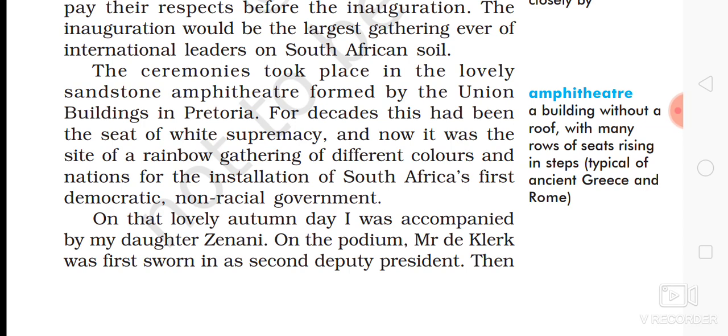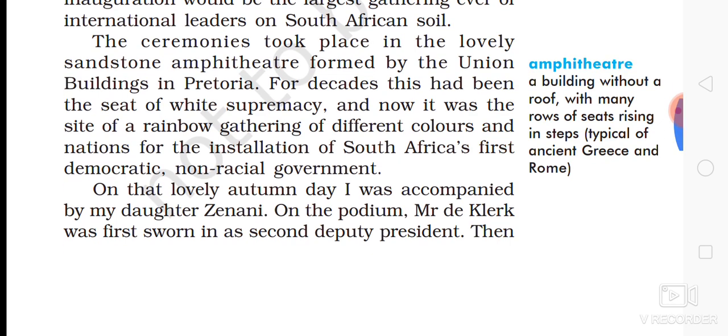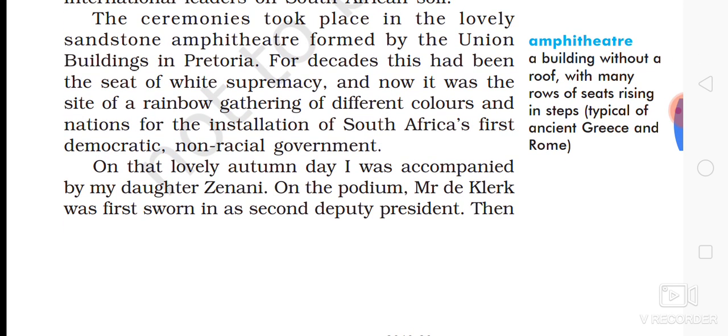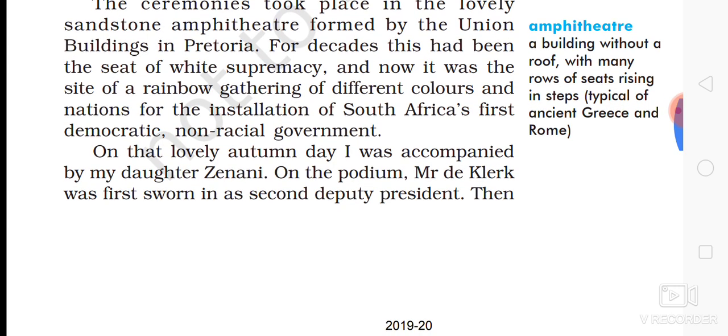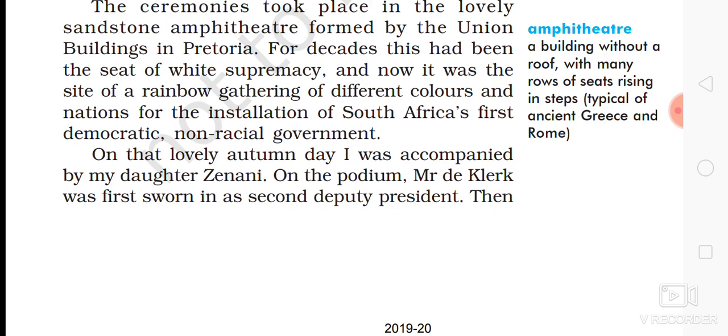"For decades": a decade is a time of 10 years. "This had been the seat of white supremacy." What does it mean? For decades, this high place had been held by the people we call white supremacists, meaning the white people. No black person was permitted to be at this high dignitary post. And now it was the site of a rainbow gathering.